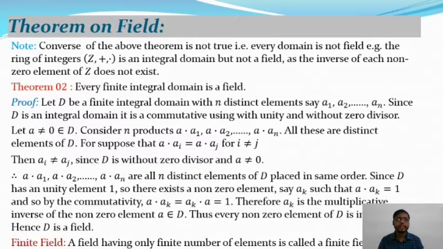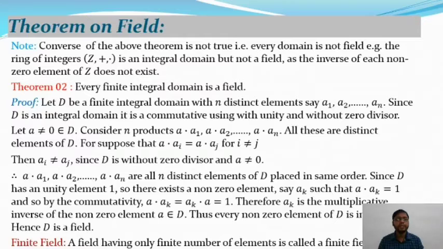Since D has a unit element 1, there exists a non-zero element, say ak, such that a·ak is equal to 1. And so by commutativity, a·ak is equal to ak·a is equal to 1. So therefore ak is the multiplicative inverse of the non-zero element a belonging to D.